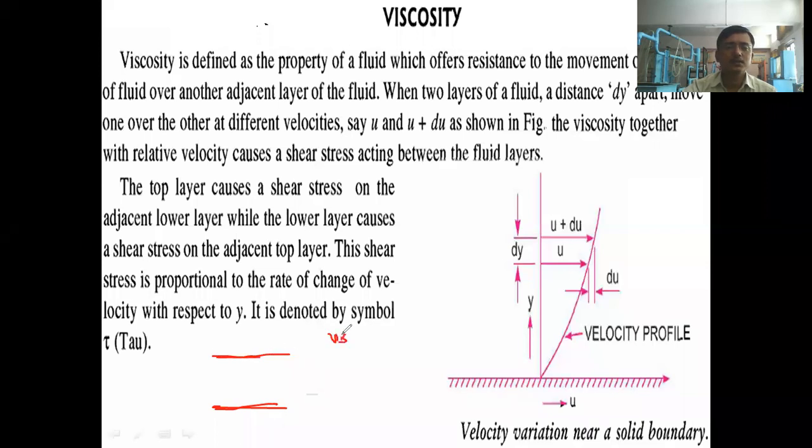Can anyone tell me what is viscosity? Have you learned this viscosity property term? Yes, sir. In which subject? Physics. Physics or chemistry, either of these two subjects, you might have studied this property. So what is viscosity? Can anyone tell me?